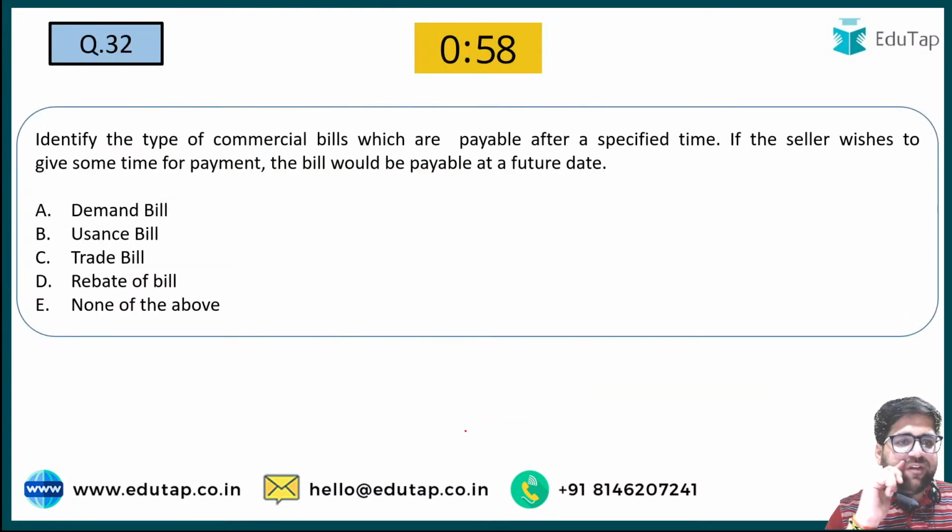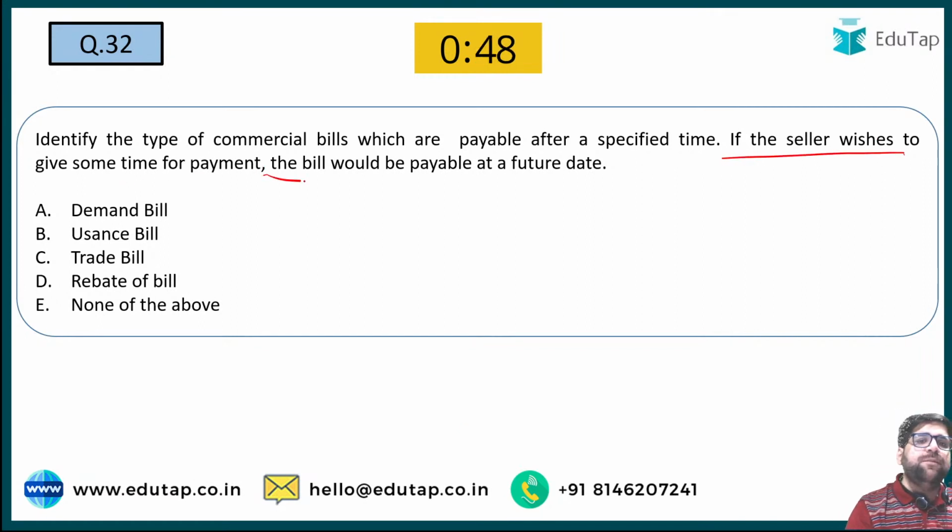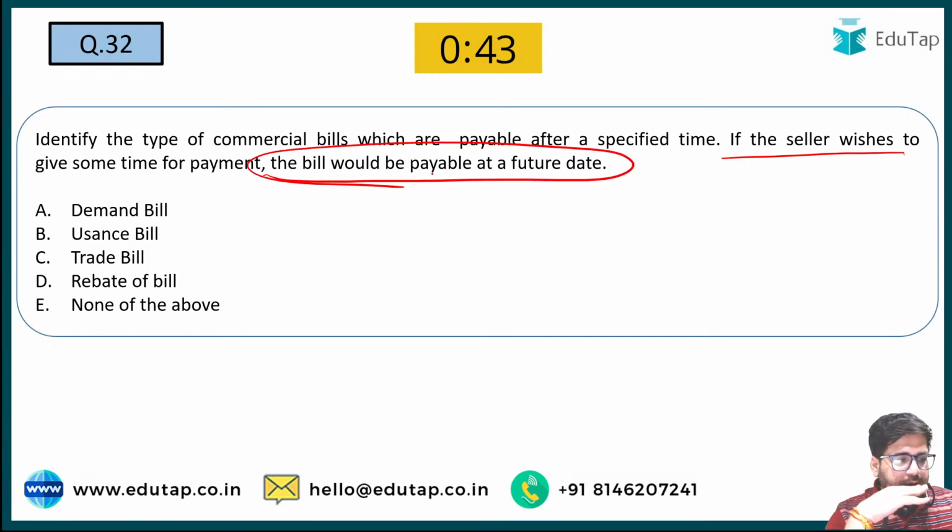Question number 32, my friend. This is from your commercial bills. There are certain commercial bills. Now you have to identify that particular commercial bill. If the seller wishes to give some time for repayment and the bill will expire at a future date, the bill will be payable at a future date. You have to identify which type of bill is there which will be payable only at a future date.